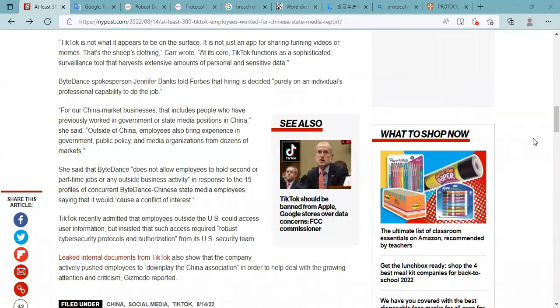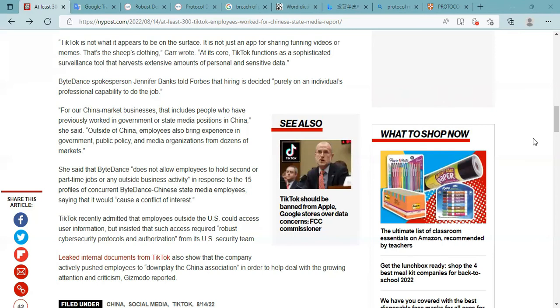ByteDance spokesperson Jennifer Banks told Forbes that hiring is decided purely on an individual's professional capability to do the job. For our China market businesses, that includes people who have previously worked in government or state media positions in China, she said. Outside of China, employees also bring experience in government, public policy, and media organizations from dozens of markets. She said that ByteDance does not allow employees to hold second or part-time jobs or any outside business activity in response to the 15 profiles of concurrent ByteDance Chinese state media employees, saying that it would cause a conflict of interest.